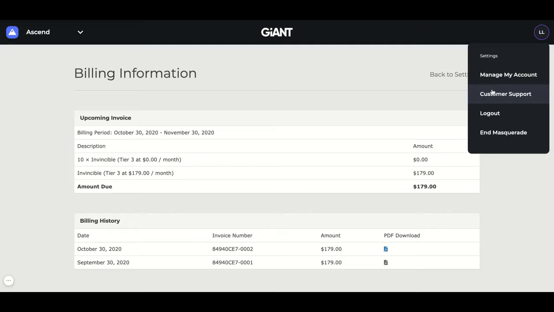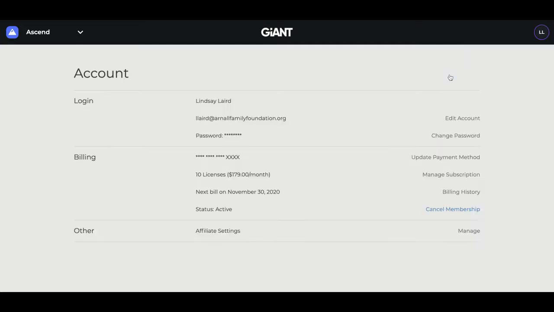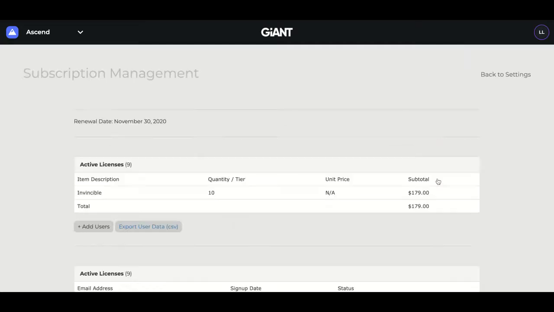If you go back to your settings and you go to manage subscriptions, this is where you'll see how much you're paying. This will allow you to see all the users on your account. You can add users from here. You can even export user data from here. That means that you can download a CSV file to your computer that will show the amount of minutes watched by your users. It will show you their voice order, things like that. So that's in your settings menu.